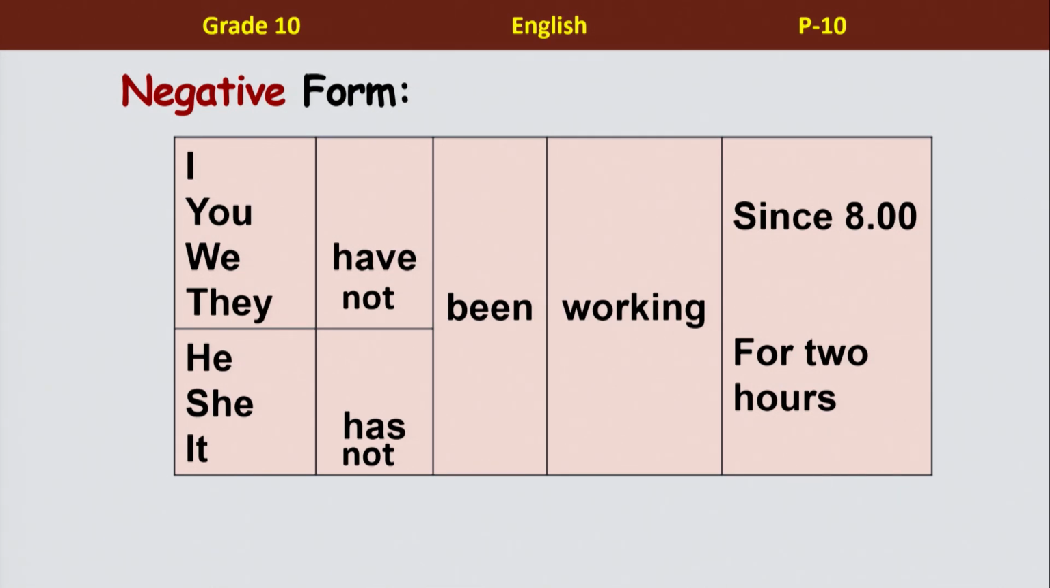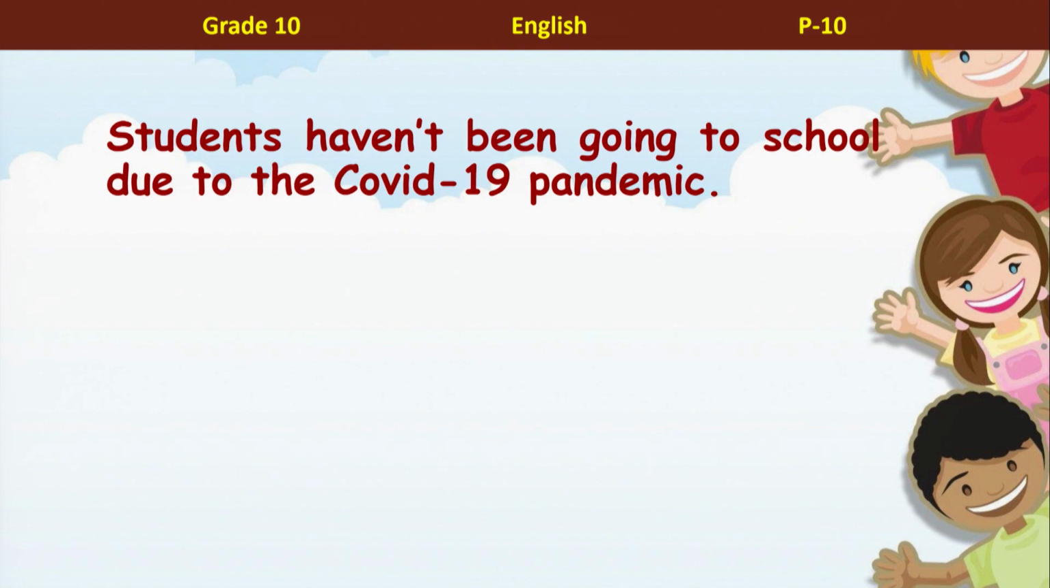And when the subject is singular, what happens? You have to use the word has. She has not been working for 2 hours. She has not been working. It has not been working. Exactly correct. So, that's how you do the negative form of present perfect continuous. Now, we look at some more sentences, so our students will get them properly.